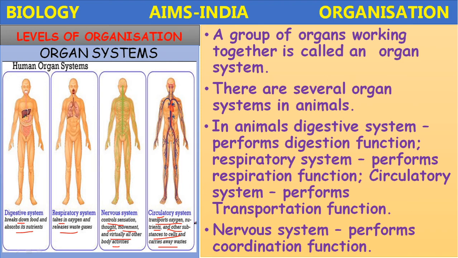In a similar manner, the circulatory system consists of the blood vessels, heart and blood. It performs the transport function. Okay children, a group of organs working together is called an organ system. The several organ systems in animals perform different functions.